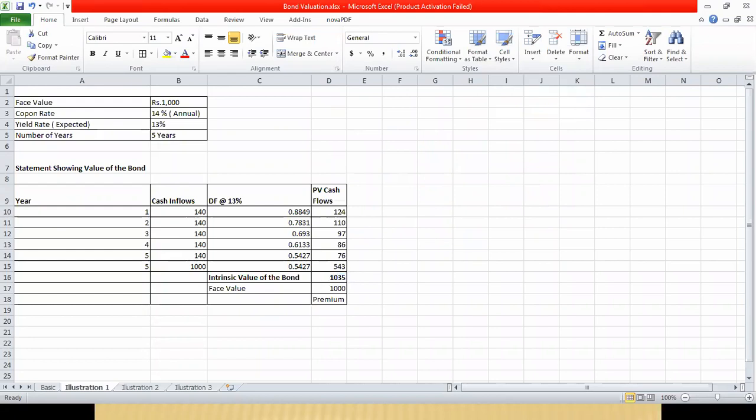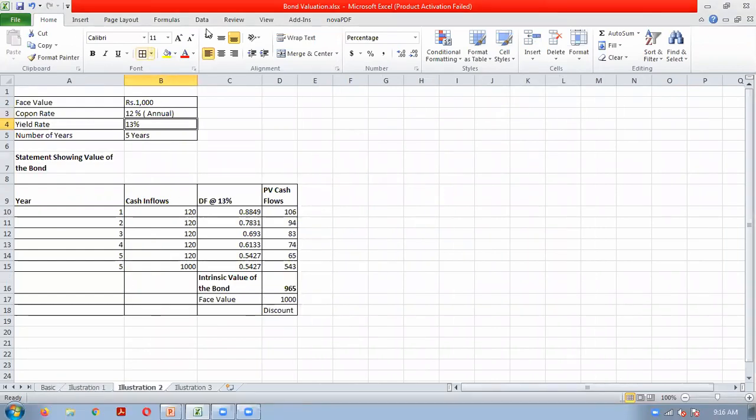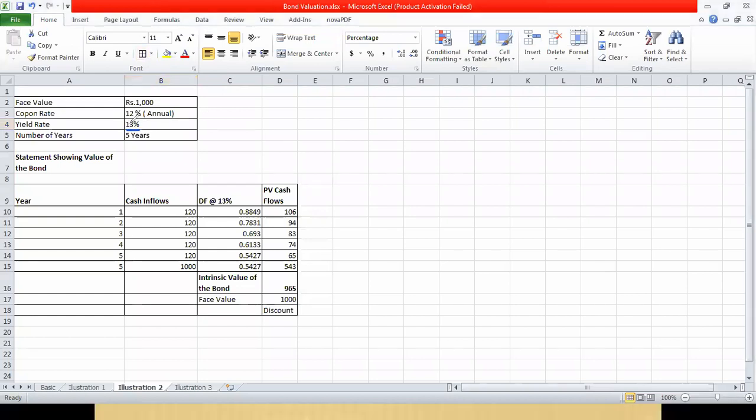Okay. Now in second case, here you expected as an investor 13%, but the company gave you only 12%. Company is giving you only 12%. So now you will not pay more than the face value. You will say, I will pay less than the face value.